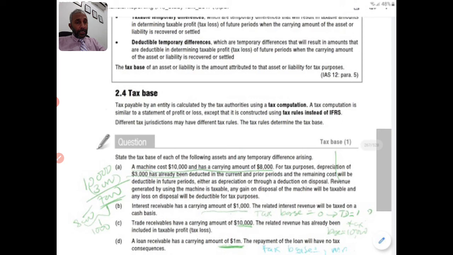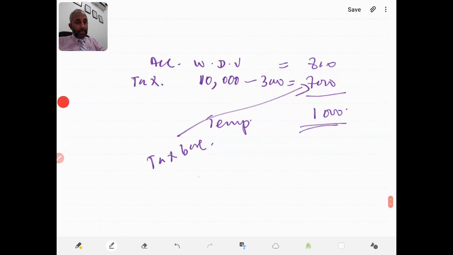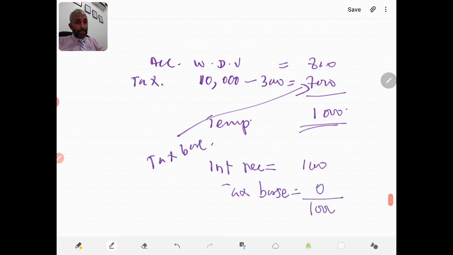Accordingly, the temporary difference will be: interest receivable 1,000, tax base 0. So therefore temporary difference 1,000. So that is the second answer.